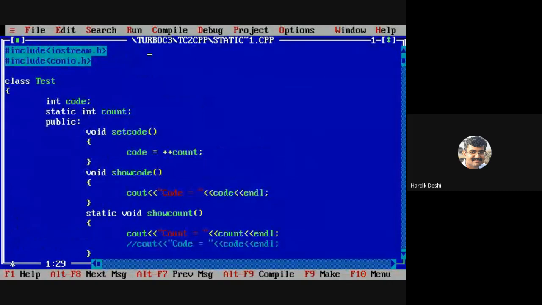At this point, in the static function, the line which I have commented, write that line also and mention the error. Mention why we are commenting it, why we cannot access it, so that in your future reference you can know. So please note down the program.